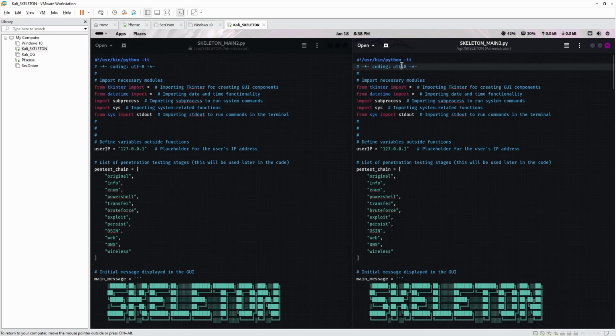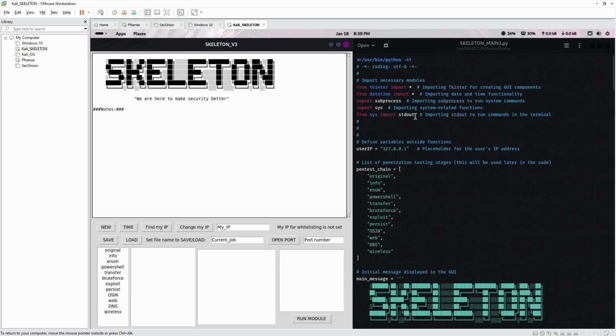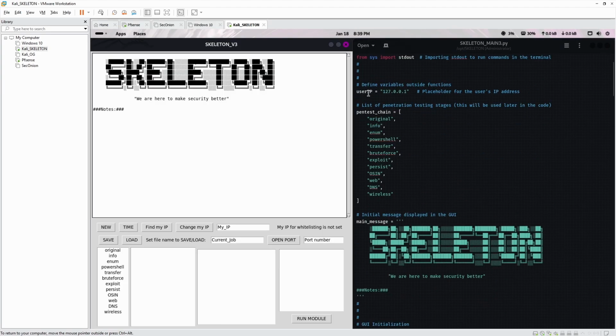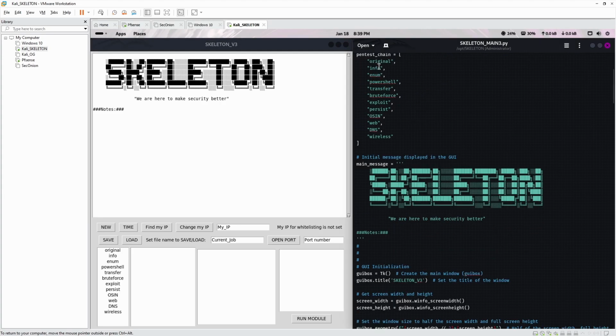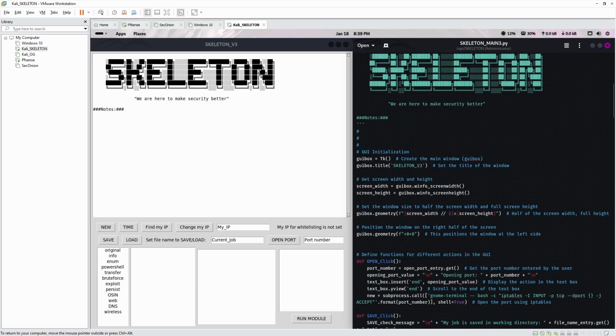This is important, I'm pretty sure I've already mentioned this. Without this coding UTF-8, you're not going to be able to write the skeleton the way it is. This is all the imports through the system. Pip is how you install stuff for Python. So we got user IP as a default, which is your 127, pretty much loopback. Then you got all of your selections. Here they are. You can add more of them. It's just a list. Then you have the main message, which goes into the text box.